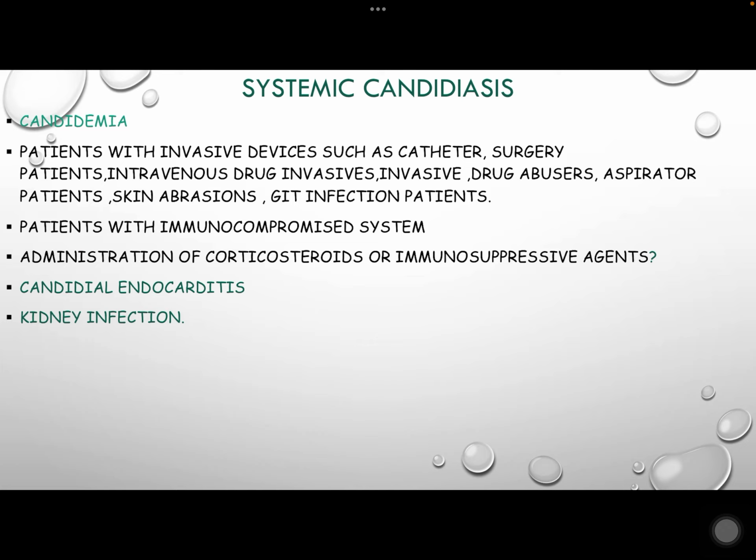Systemic candidiasis. This is also known as candidemia. The most at-risk patients are those with invasive devices such as catheters, surgery patients, intravenous drug abusers, respiratory patients, skin abrasions such as wounds, and gastrointestinal tract patients.